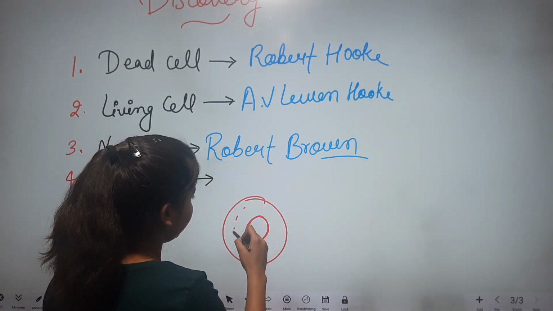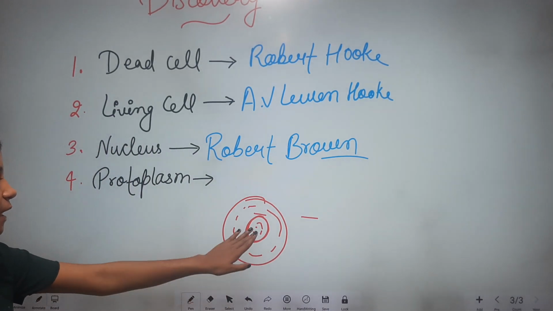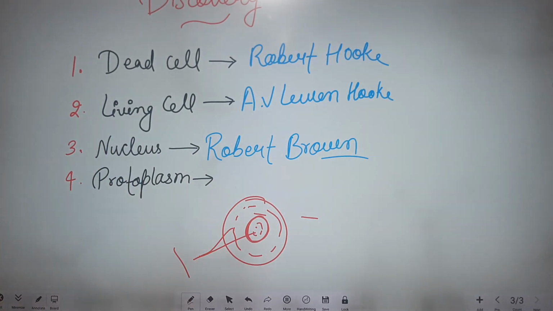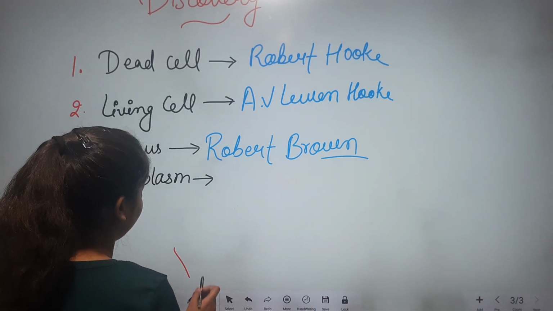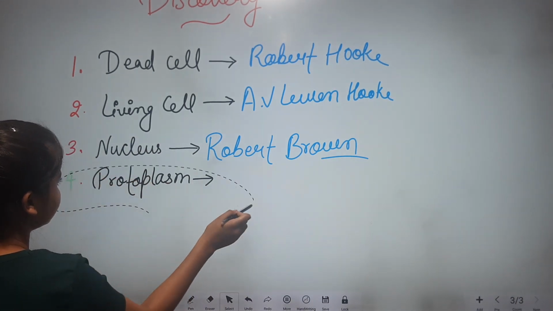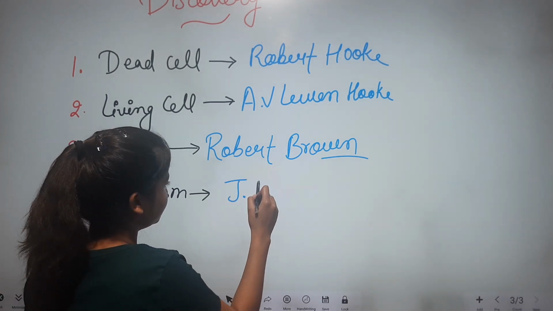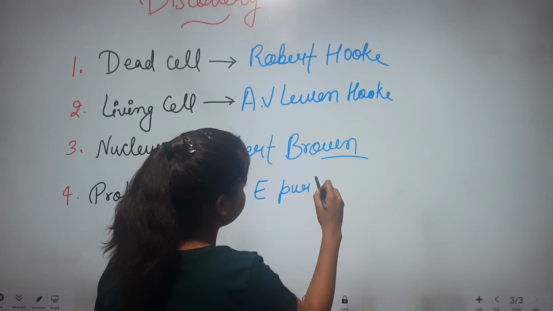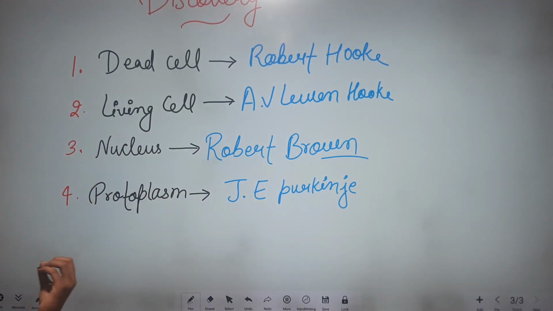This one is the cytoplasm and this one is the nucleoplasm. So cytoplasm plus nucleoplasm is called protoplasm. It is a viscous jelly-like substance. It was discovered by J.E. Purkinje.